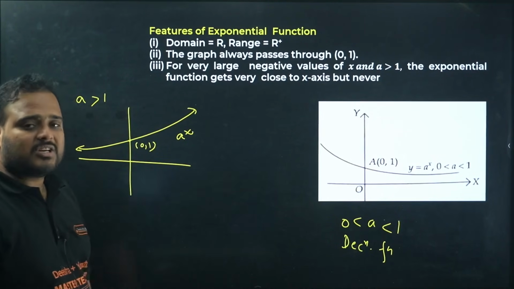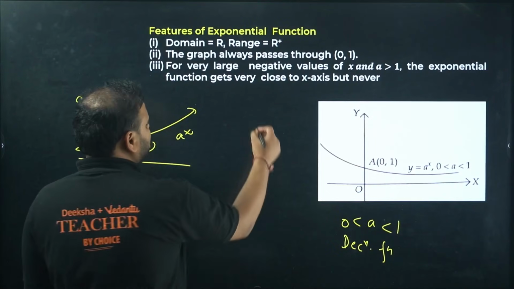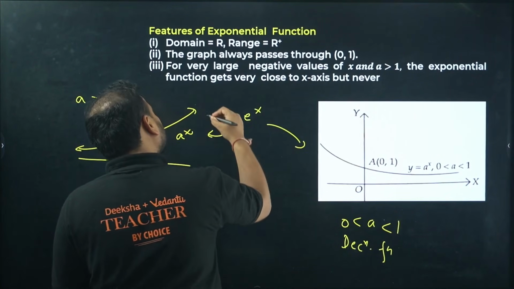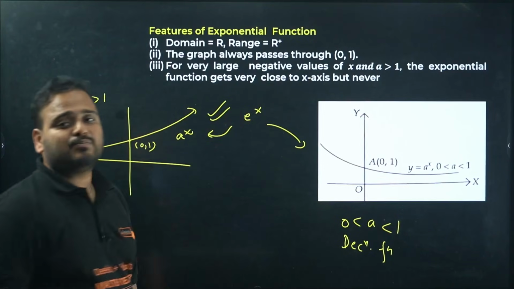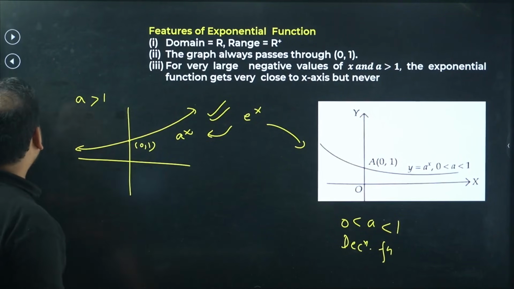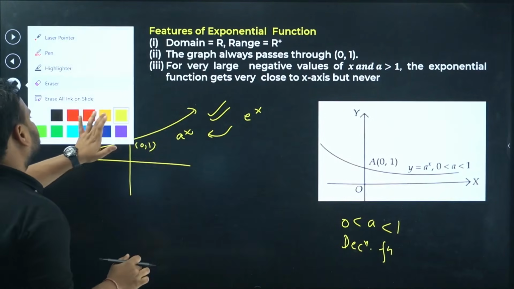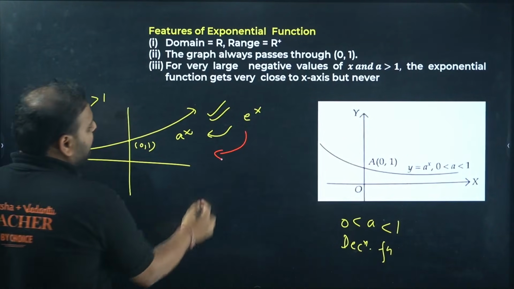Now think logically. If I ask you to draw and choose the graph for e power x, will it be this one or this one? It will of course be this one, because the value of e is more than 1, not the other way around. The graph of e power x will look something like this.